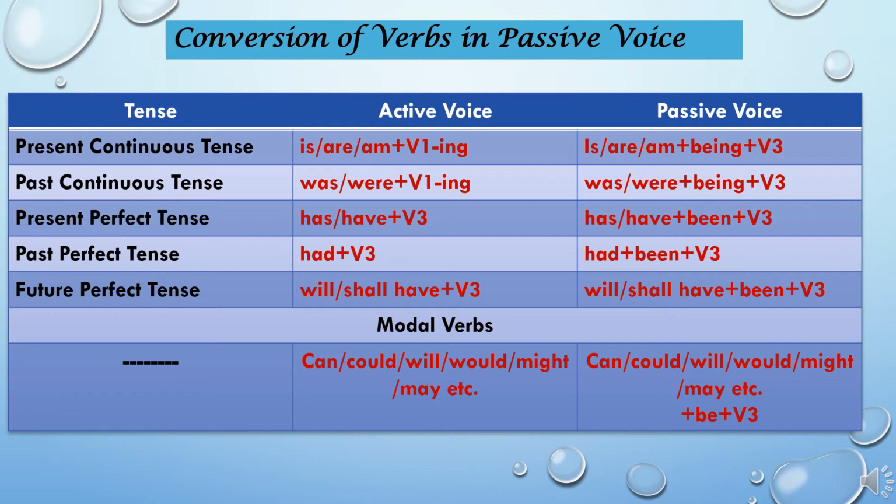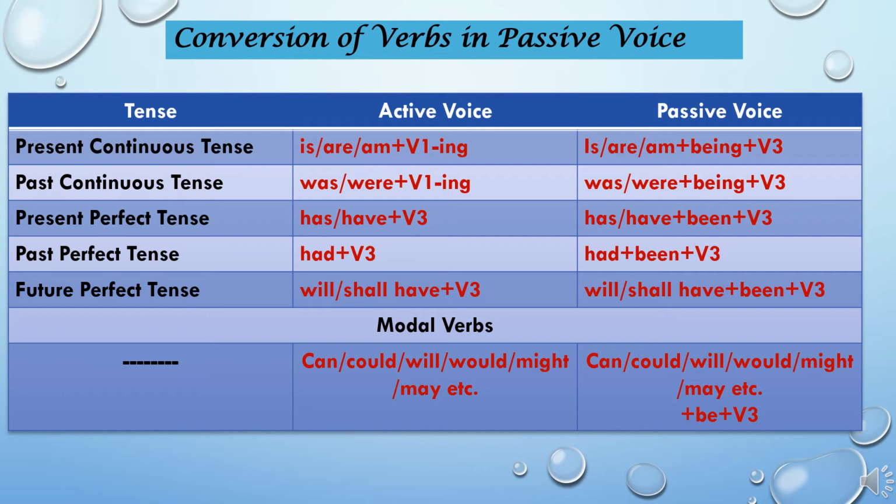The second is past continuous tense. The verb form in active voice is was or were plus V1 with ing, and when we change this verb form into passive voice, it becomes was or were plus being plus V3. The next tense is present perfect tense.